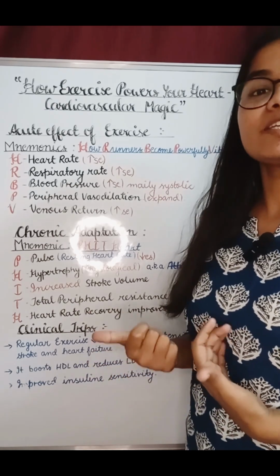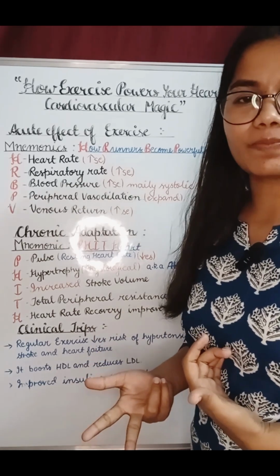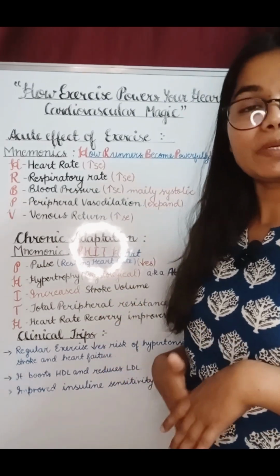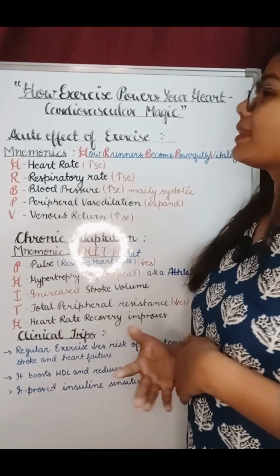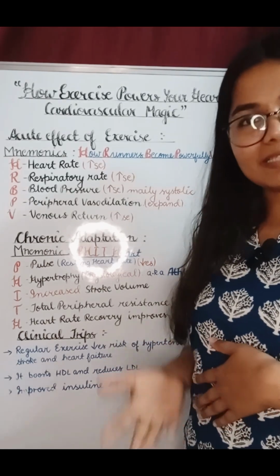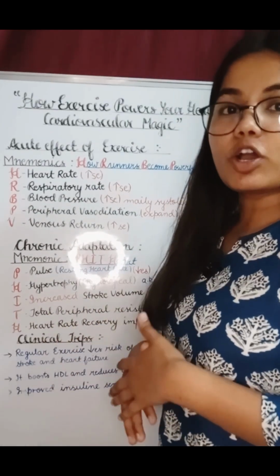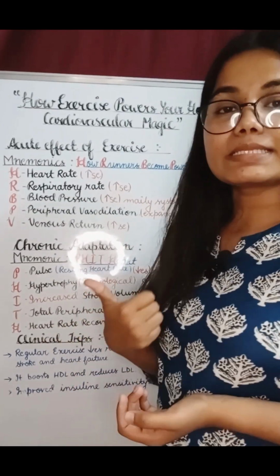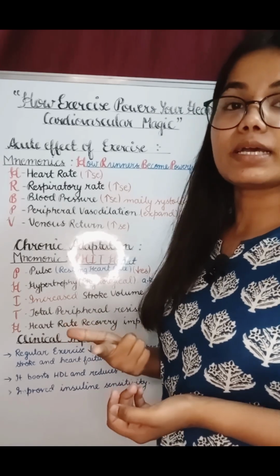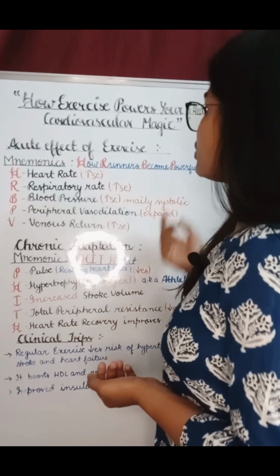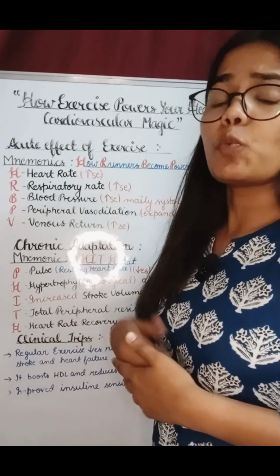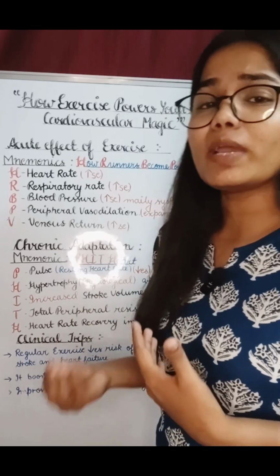Whether you are dancing, jogging, or just chasing a dog, your heart is the most valuable player of the movement. So today we are learning about the effect of exercise on the cardiovascular system. We see two types of effect on the cardiovascular system. One is the acute effect and another one is chronic adaptations. So let's talk about the acute effect. What are the acute effects when we do exercise?